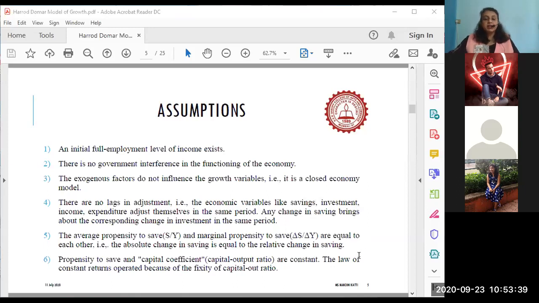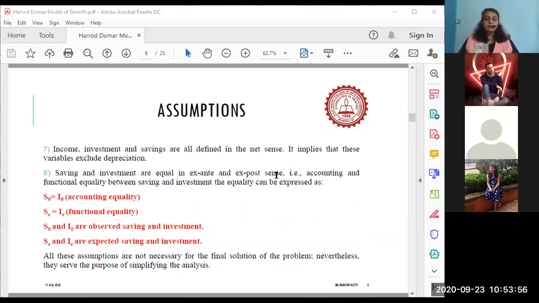Then the law of constant returns operates because of the fixity of the capital output ratio. They believe that the entire law is a constant law as far as the capital output ratio is concerned. Now let's move ahead.